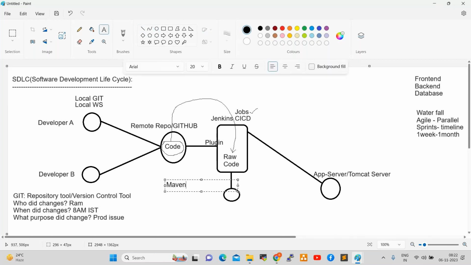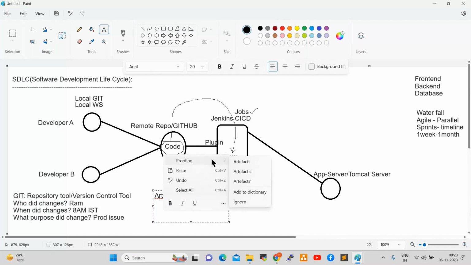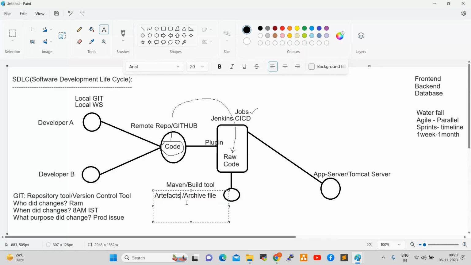What is Maven? Maven is a build tool which will generate artifacts. Okay, what is an artifact? I'll explain that. So Maven is a build tool which will generate artifacts. What is an artifact? It is an archive file, which we can say is a binary file. So an artifact is nothing but an archive file, a binary file.